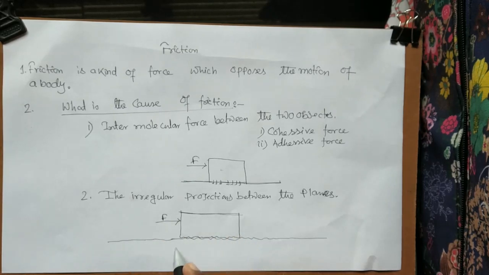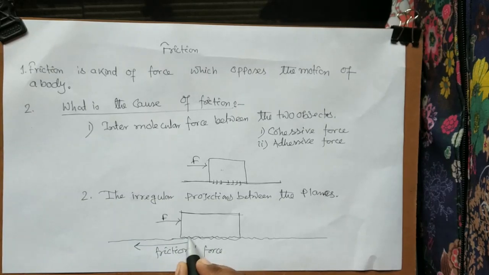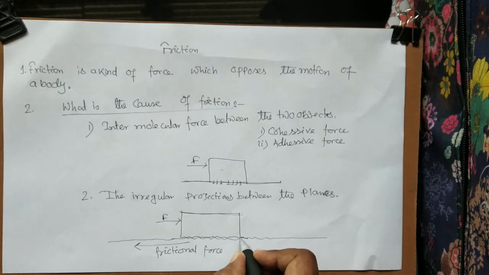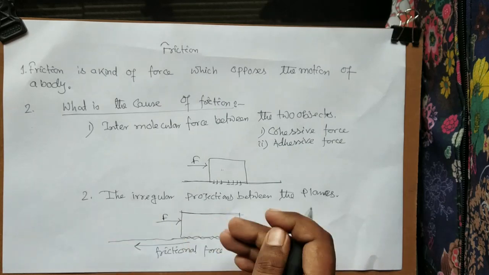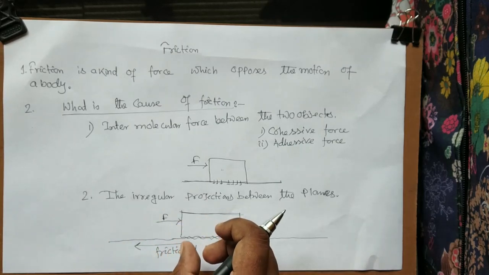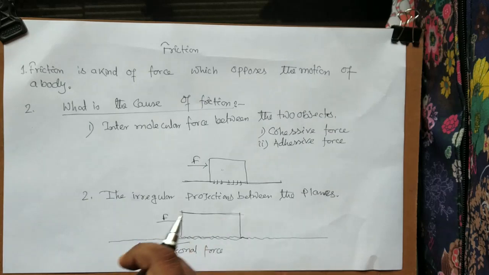That's why there is a force acting in the opposite direction, and that force is known as frictional force. If the object is not able to move, it gets an opposing force. That's why it is difficult to move an object over a surface.